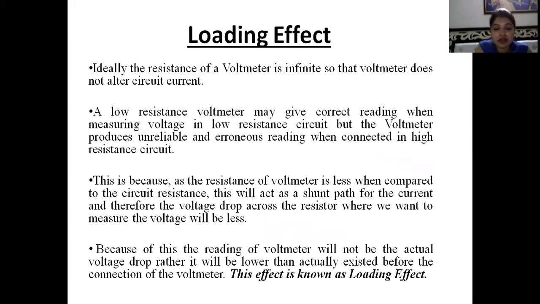Now we will read the definition. This is because the resistance of the voltmeter is less when compared to the circuit resistance. Why is loading effect introduced? Because the internal resistance of the voltmeter is less as compared to circuit resistance. That means this will have a shunt path for the current, that is, a parallel path would be available for the current, and therefore the voltage drop across the resistor where we want to measure voltage will be less.